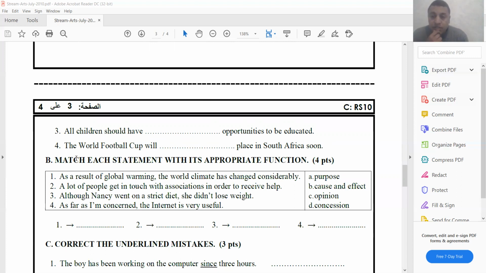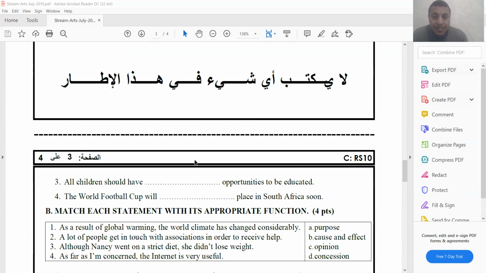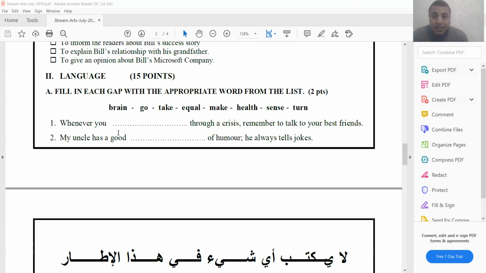Number 4, the World Football Cup will, will should be followed with a verb. Will blank place in South Africa soon. So we need a verb that collocates with the word place. So will, which verb? Take.